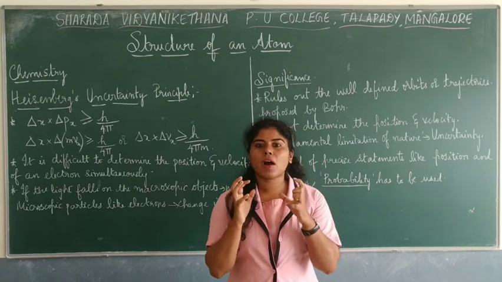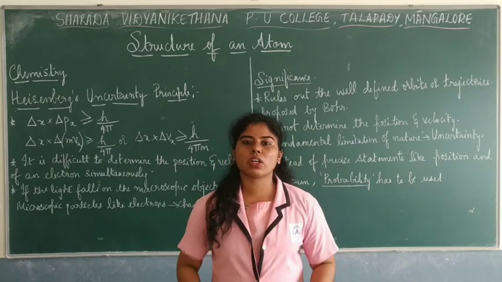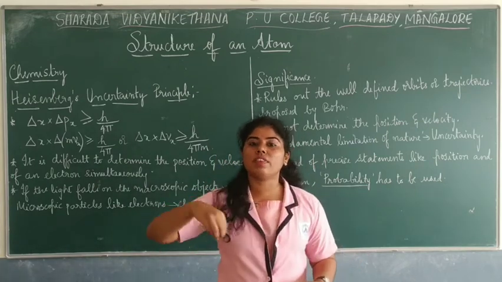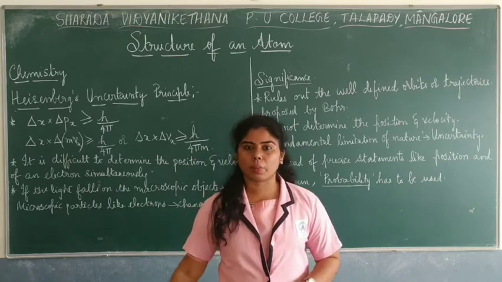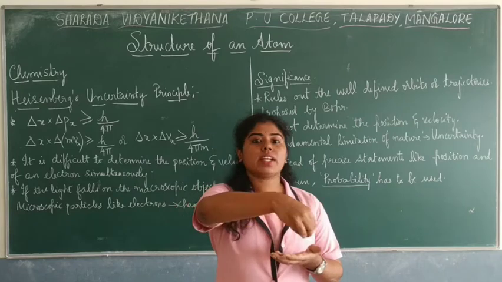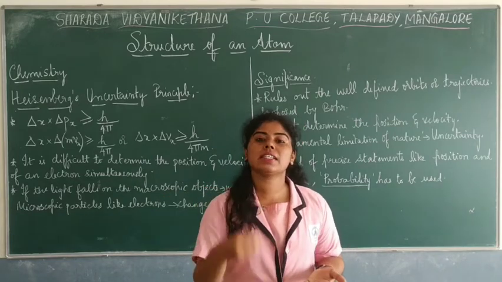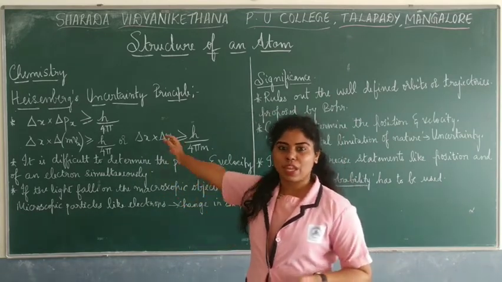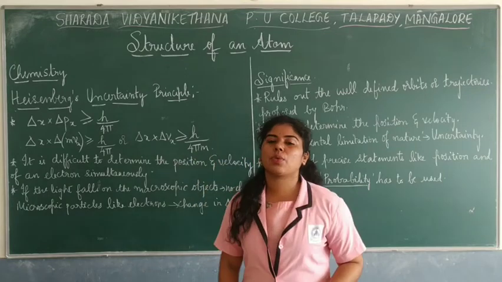Recalling Bohr's atomic model, the electrons revolve in fixed circular orbits, and the angular momentum, that rotational motion, is equal to nh by 2 pi. That's how the equation is given.